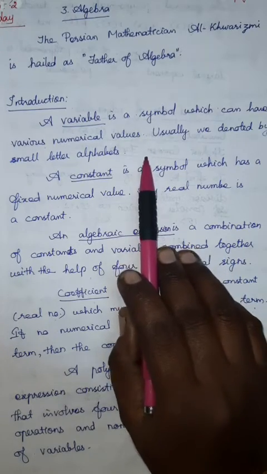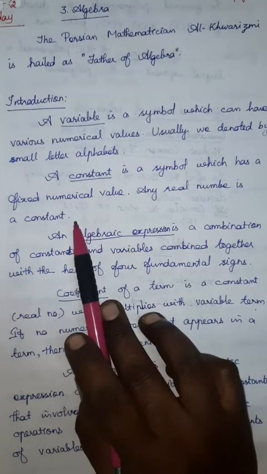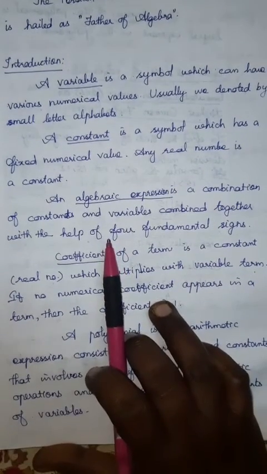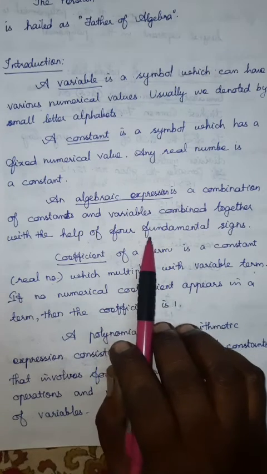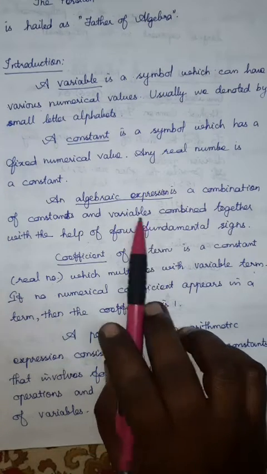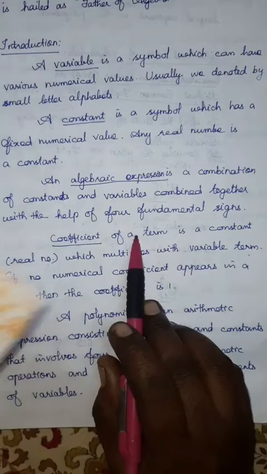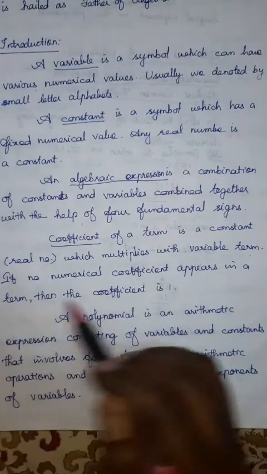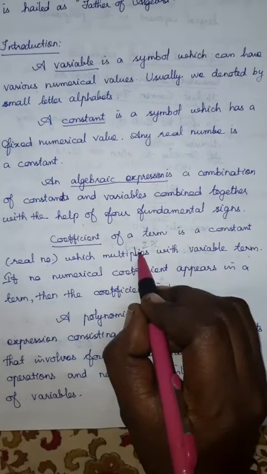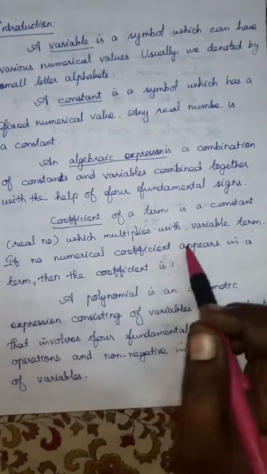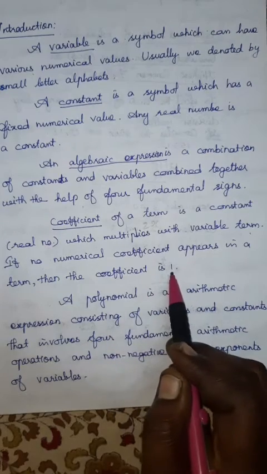Next, a constant is a fixed numerical value. Any real number we can consider for the constant. Then an algebraic expression is the combination of constants and variables combined with the fundamental operations. Then coefficient is a term. The coefficient of a term is a constant. Whenever you write 2x, here 2 is the coefficient. If the term has no numerical coefficient, you can consider the coefficient as 1.